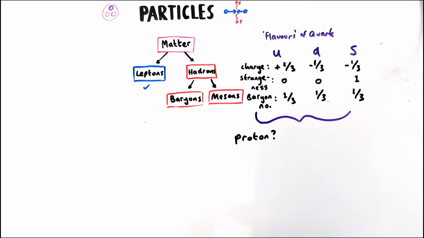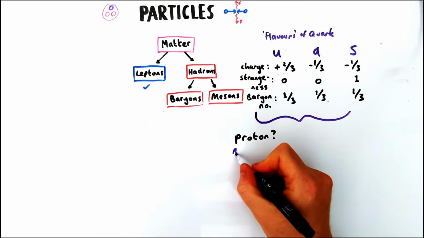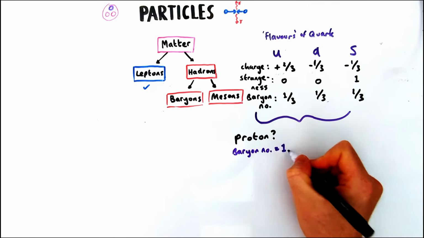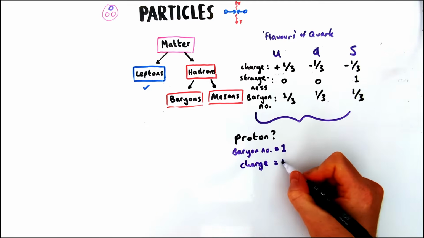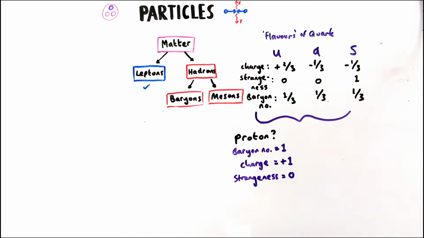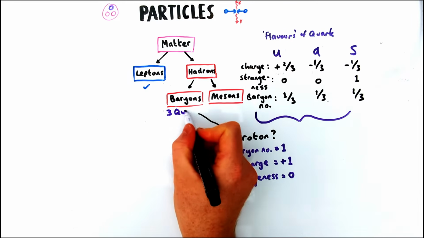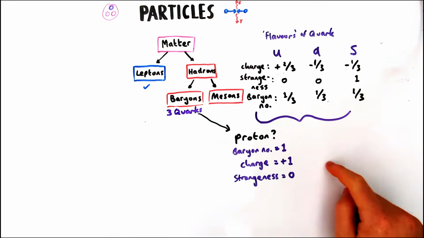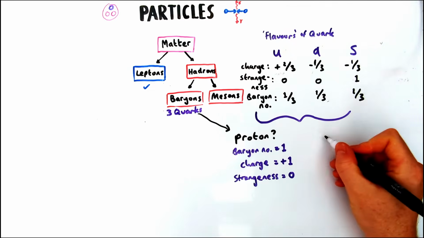Now, protons are hadrons. They are also baryons. So we're going to figure out what quarks are inside a proton, because a proton isn't a fundamental particle. So we know that a proton has a baryon number of 1. It is a baryon, so therefore it's got a baryon number of +1. We know a proton's got a charge of +1 and no strangeness. So what quarks could be inside? Now, if you're ever asked to figure out what quarks are inside something, it's a bit of trial and error, just figuring out one stage at a time.